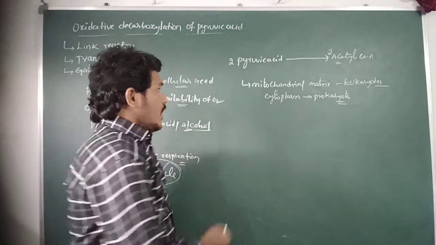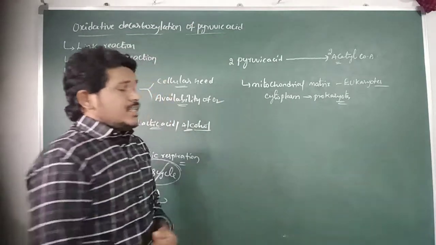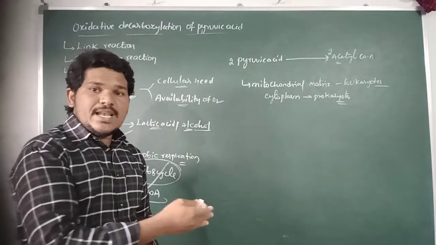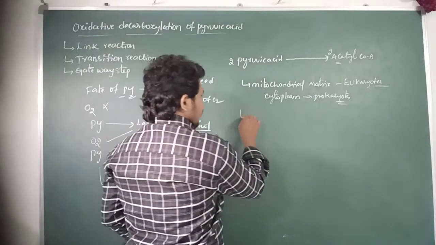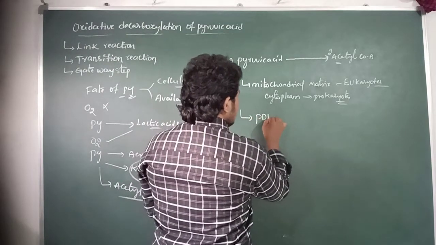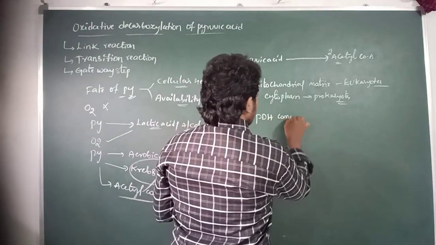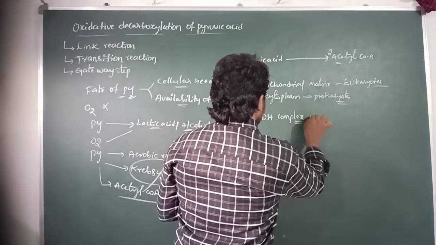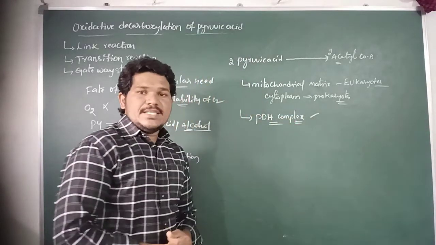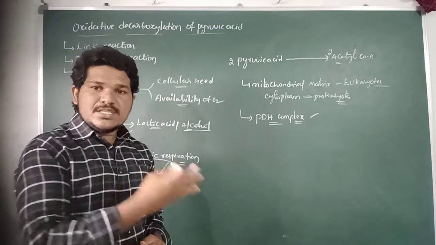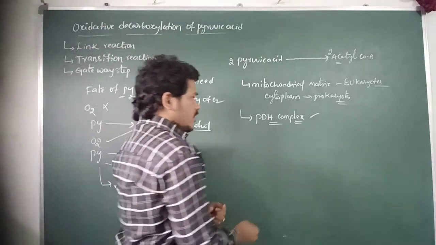and the conversion of pyruvic acid into acetyl CoA is catalyzed by a complex of enzymes, that is the PDH complex, pyruvate dehydrogenase complex, which consists of three different kinds of enzymes.